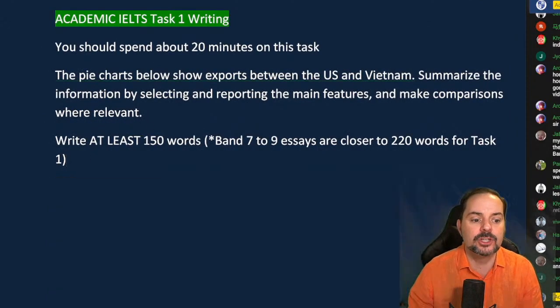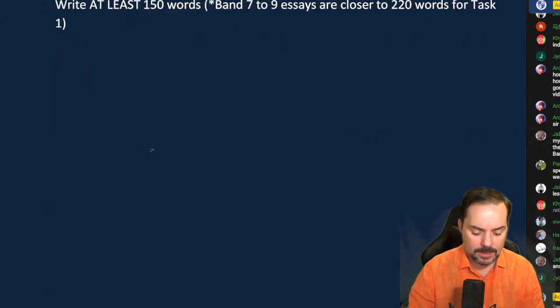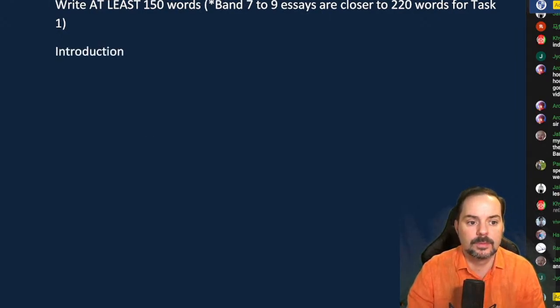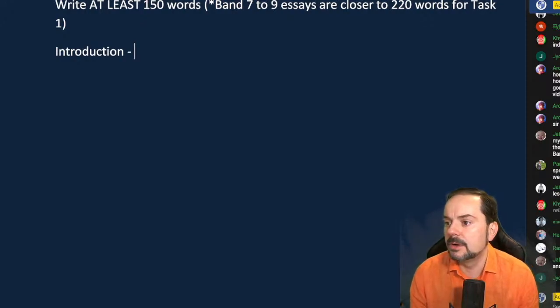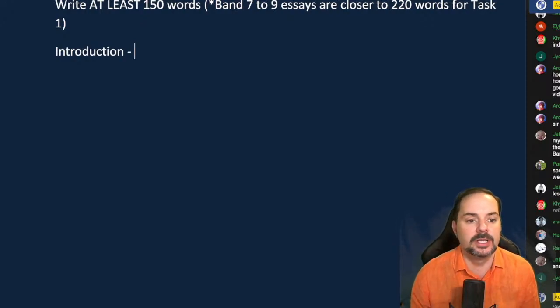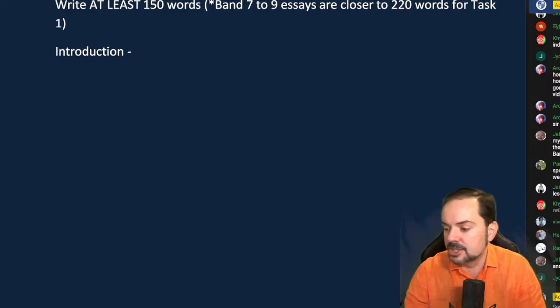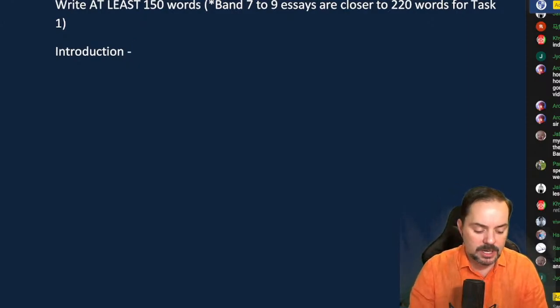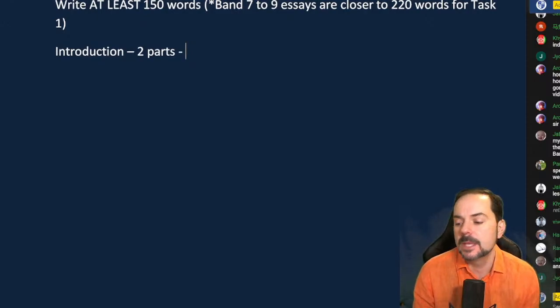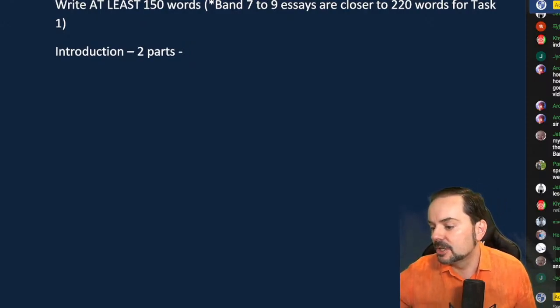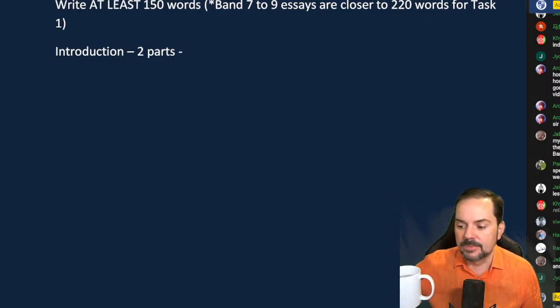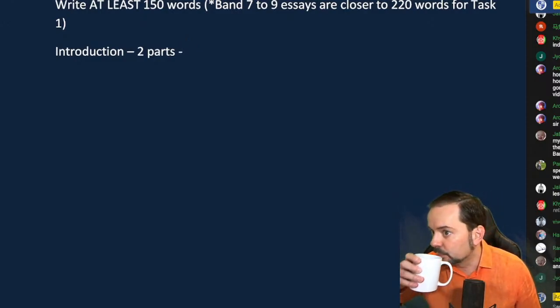Okay, and the introduction, anybody know what the introduction is? So I think some of our members have a clear idea what we need to include in the introduction. The introduction has 2 parts, okay, for this type of essay. All right, and what is that? What does the introduction include? Let's see if any of our members here have an idea.